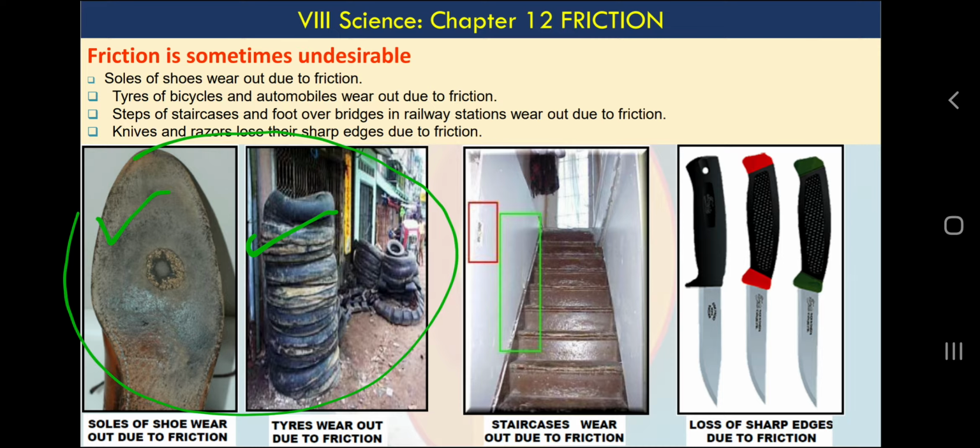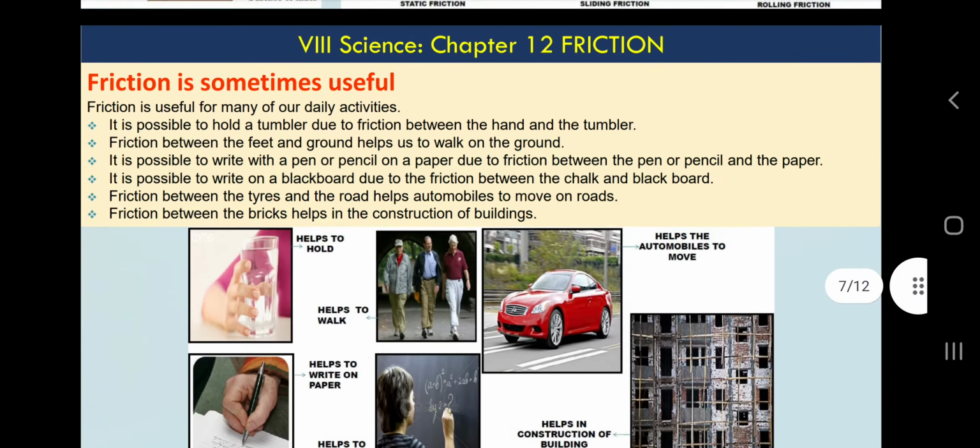So of course, because of friction there is an economic loss. When they wear out we need to replace them. And we use knives with sharp edges for less friction. So if they become rough, we need a new knife, or we need to do something about the sharpness of the knife. So these are some examples where friction is undesirable, and these are some examples where it is desirable.